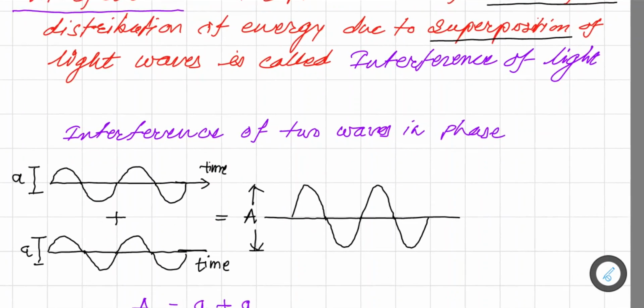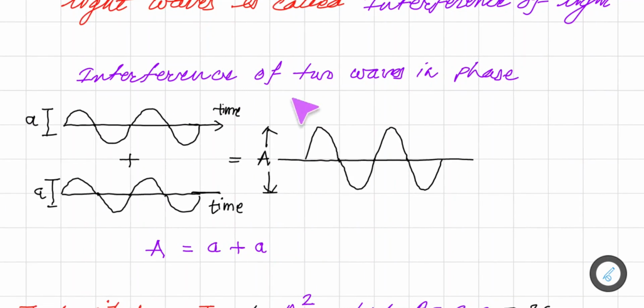Now here let us consider interference of two waves in phase. As we saw, this is a light wave and this is another wave. Here we see that there are two waves having the same amplitude A and the same wavelength also. Same wavelength means the wavelength lambda of both the waves is the same.